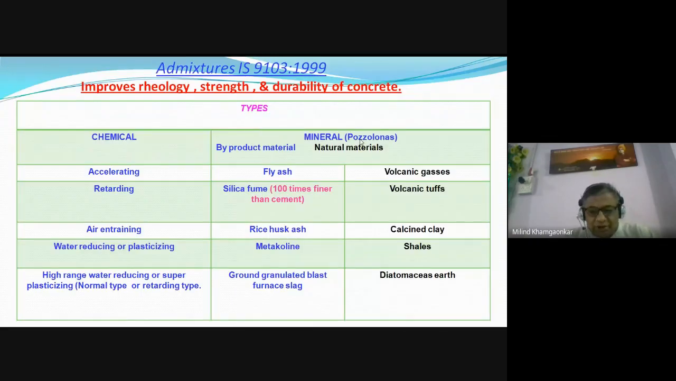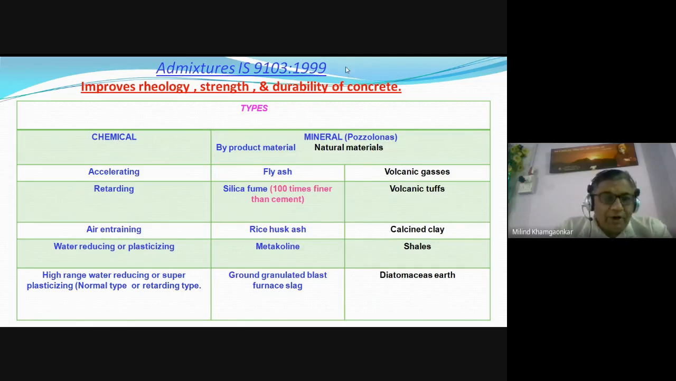Now this table is also given in your notes. Very important table. The use of these admixtures is approved by the Government of India through the Bureau of Indian Standards, the Indian Standard 9103:1999, updated up to 2020, which approves the use of the various types of admixtures, as well as our Indian Standard 456:2000, updated 2020, which also mentions the use of admixtures.